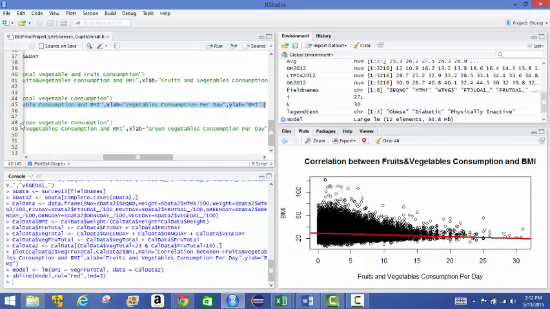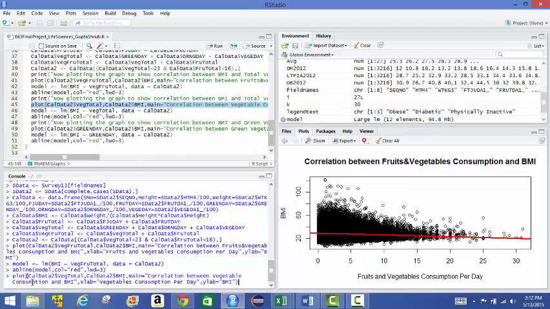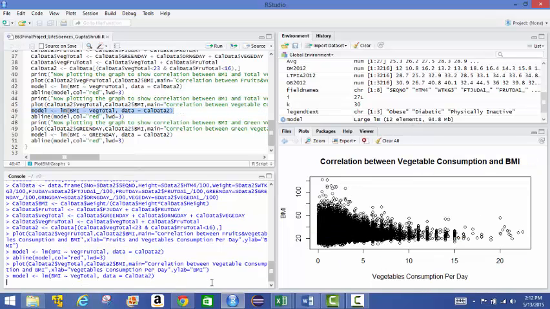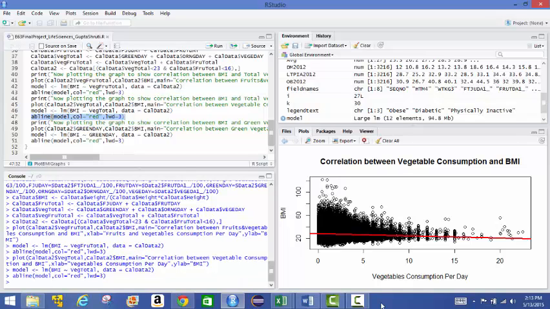Now we're plotting the graph for BMI versus the total vegetables consumed, and then we'll create the model and plot the line here. And again, while it's slightly better than the earlier illustration, it still doesn't clearly look like a negative correlation.